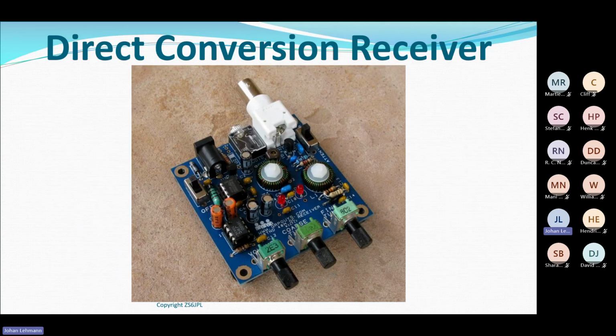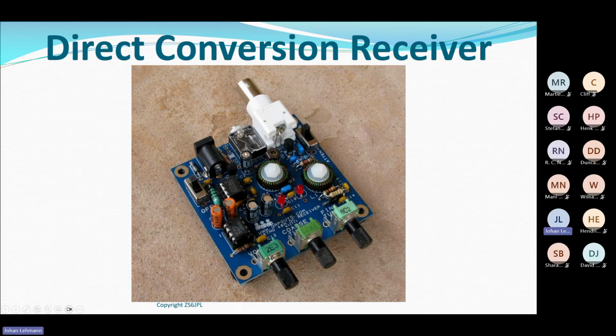What do they look like? This is a kit you can buy. It's not expensive. I think this kit is less than 200 Rand, the last time I looked, and this one receives 40 meters, 7 megahertz. So everything that you see in there is in the circuit.